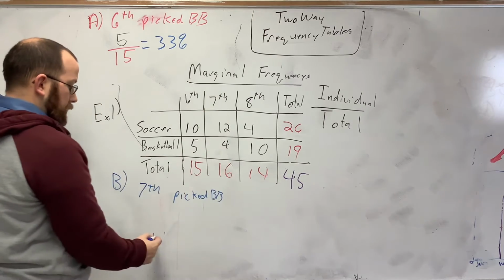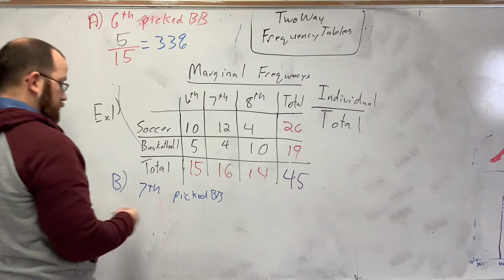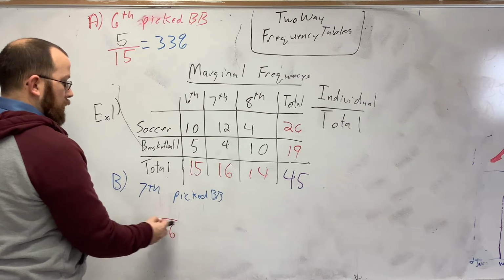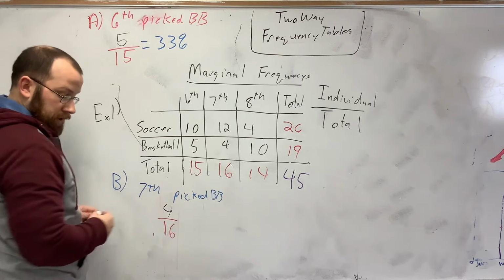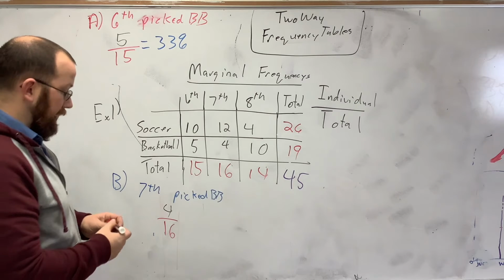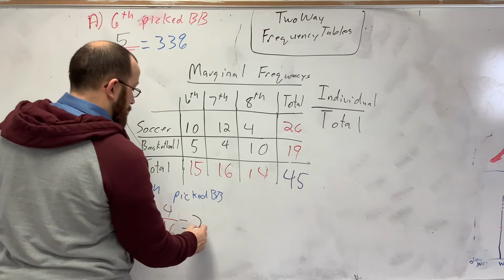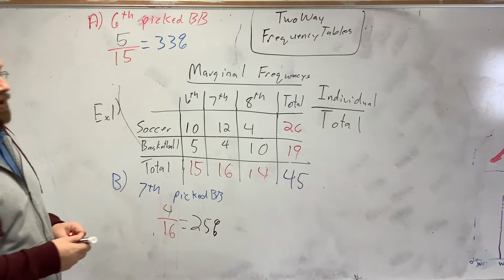So all of my 7th graders, which is my total, and what percentage of them picked basketball? 4 over 16. That gives us 25%. So to get the percentage, you just divide 4 by 16, just like you would anything else.